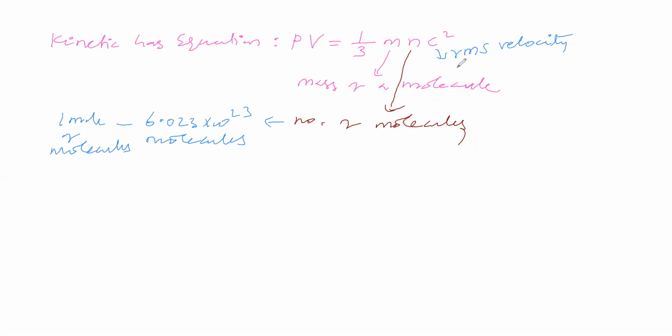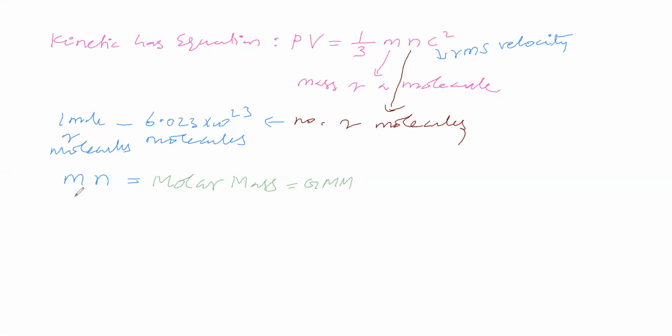Now let us consider this m into N. What is it called? m is called mass of a molecule and N we have taken as Avogadro number, that means 1 mole of molecules. If we multiply these two, we will get molar mass. Molar mass is nothing but gram molecular mass, that is, mass of 1 mole of molecules.